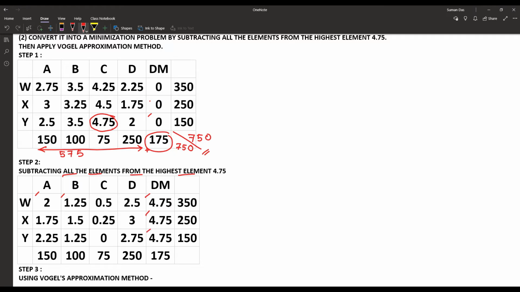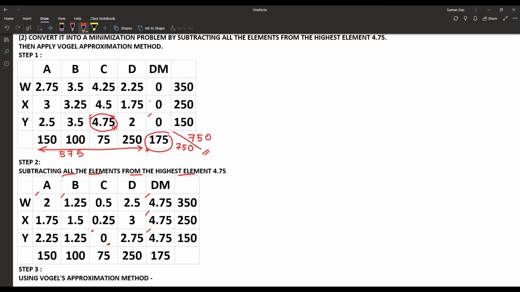So in that way we have found all the cell values by subtracting from the maximum cell value 4.75, and also there, as we are subtracting 4.75 from 4.75, there is a cell value converting to 0. That means the cell which contains the maximum or the highest value itself now has 0 as the cell value.